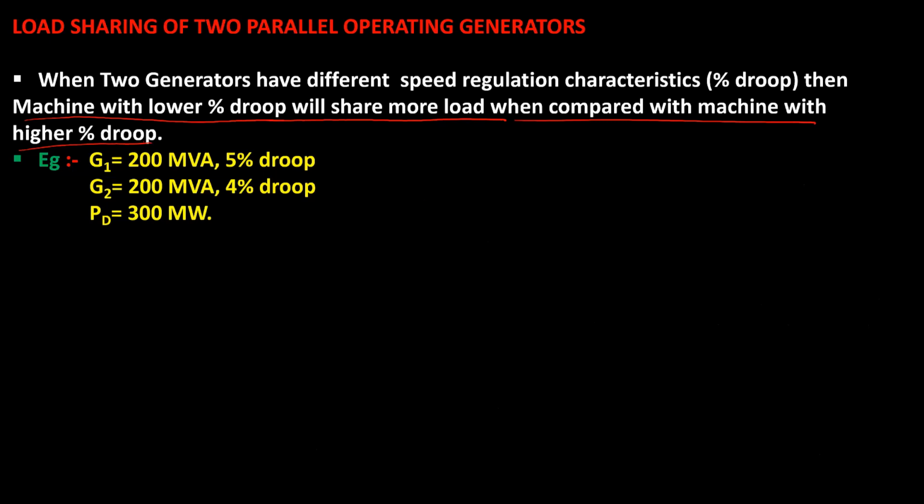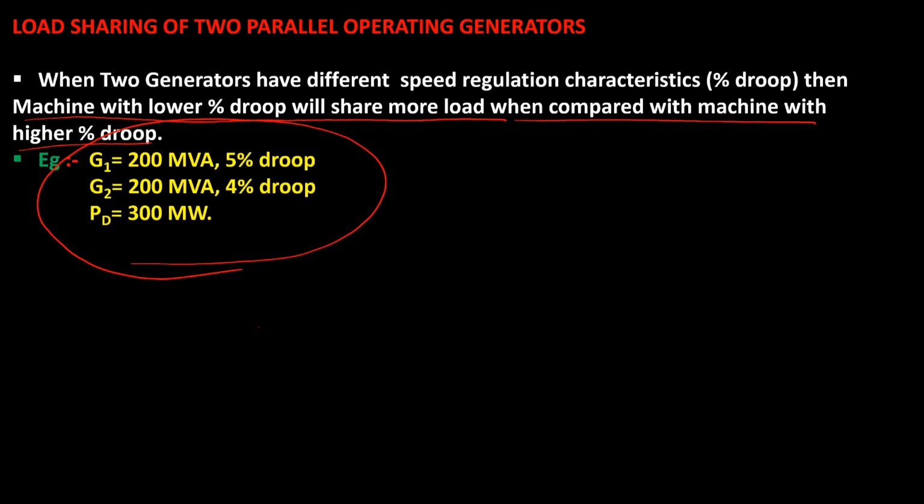Understand? So this point also you have to remember. When two generators have different speed regulation characteristics, the machine with lower percentage droop will share more load when compared to the machine with a higher droop. This question we will solve. Before that, we have to learn a few things.